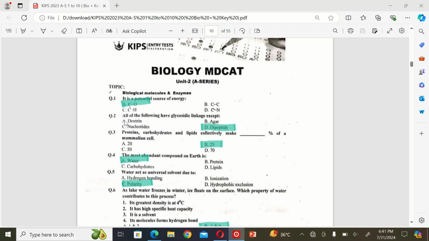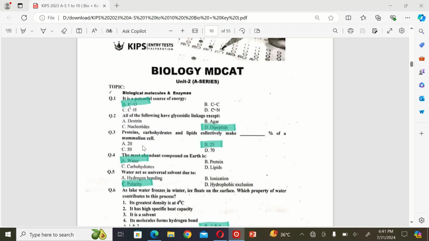The next MCQ is: all of the following have glycosidic linkage except A. Dextrin, B. Agar, C. Nucleotides, and D. Dipeptides. So the correct option is D. Dipeptide.